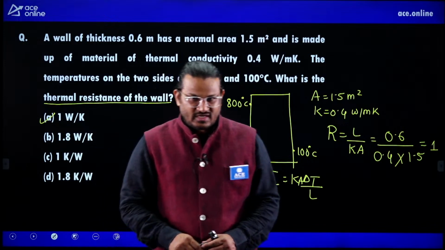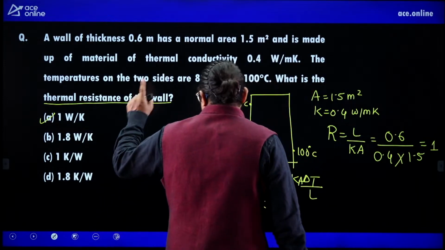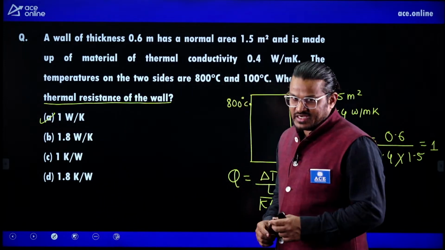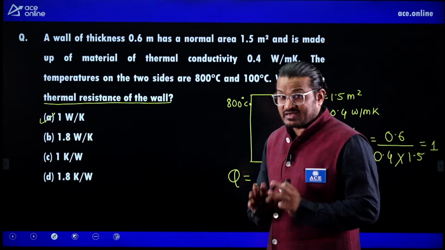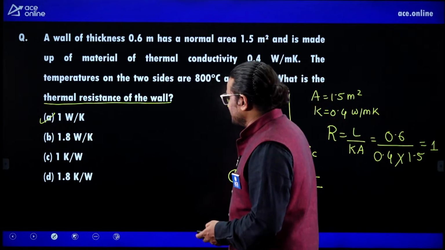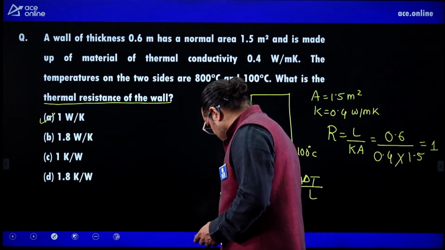So first is right. Remember, he did not ask the heat transfer, he asked the resistance. That is the case. Next.